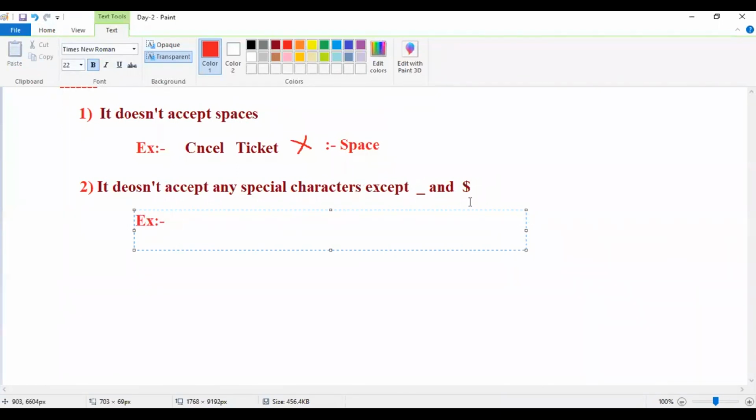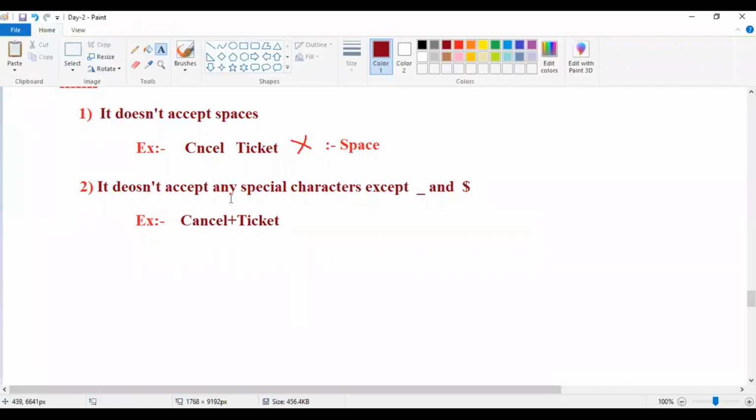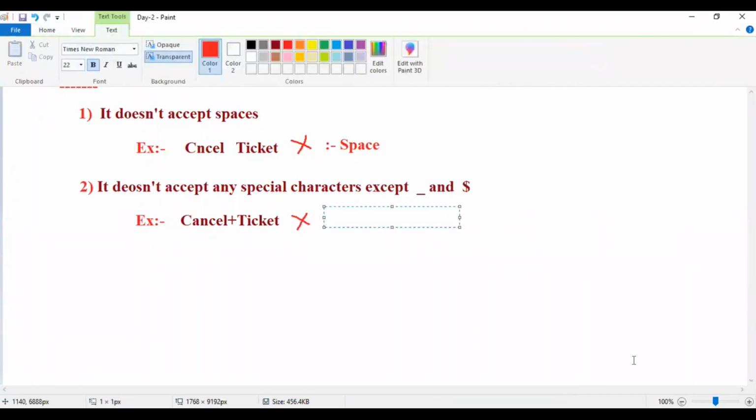For example, I want to write cancel ticket. Yes, you can write cancel. If I write plus or ticket, guys, observe, this is invalid. If I mention cancel plus ticket, this is invalid. Why? The reason is the special character. What is the special character? The plus symbol is available, right? Not accepted, right? That's why it is not accepted.